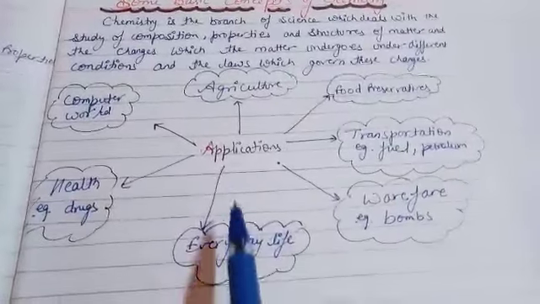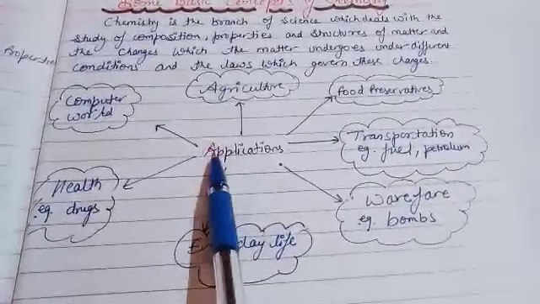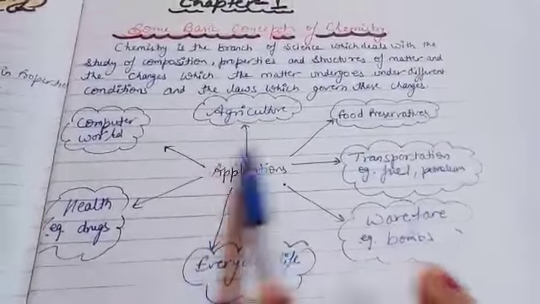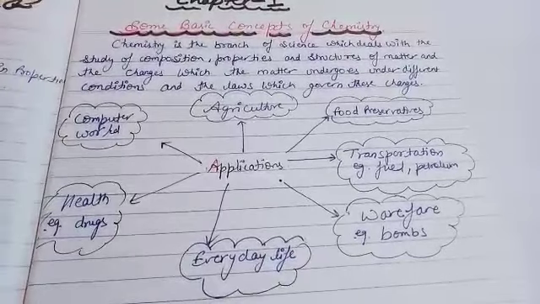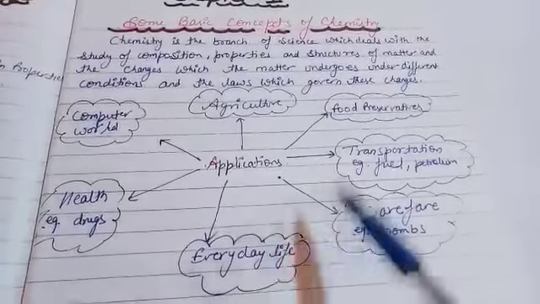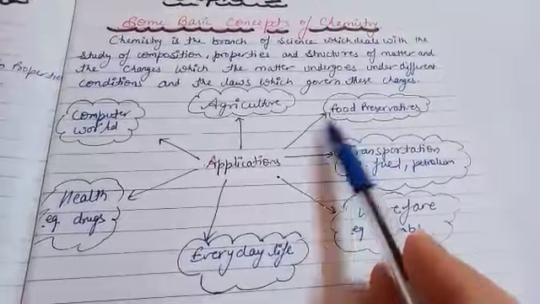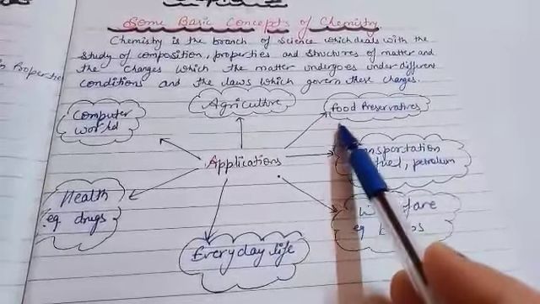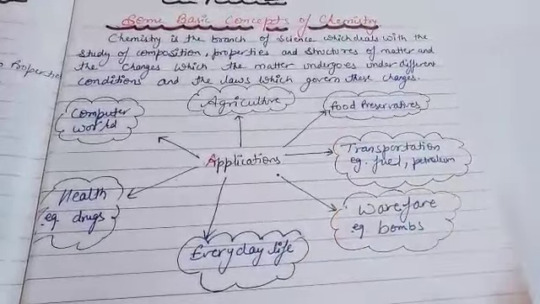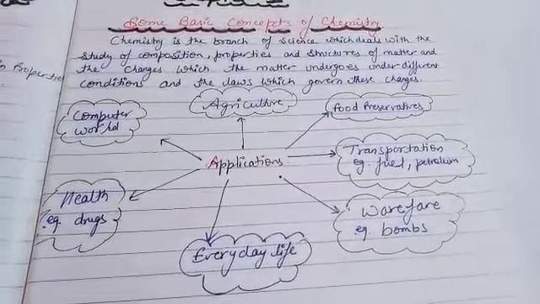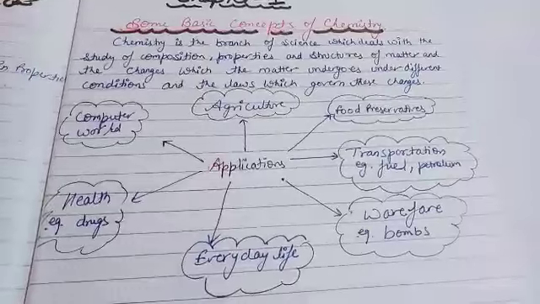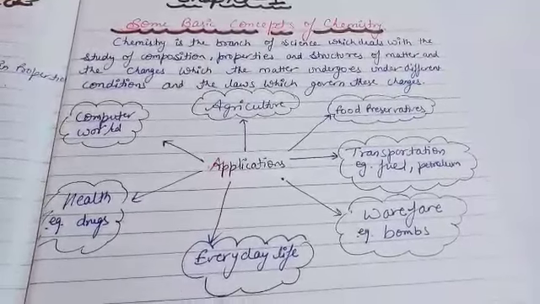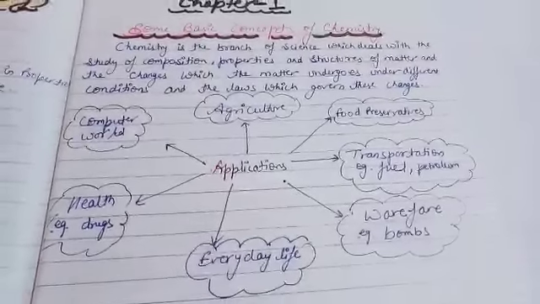Now just see the applications. First of all, application of chemistry in the agricultural field: we have fertilizers, pesticides, insecticides. That one is again a gift of chemistry. Now food preservatives, we have different types of food preservatives. You know food preservatives? Basically those which retard the oxidative deterioration of food, meaning they protect food from rancidity and do not let it spoil. So that one is food preservatives.